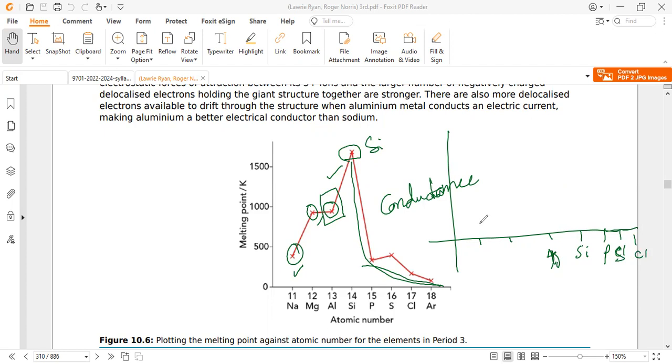From sodium to magnesium to aluminum, this increases. For silicon, there is slight conductivity, and then it almost touches zero. There is almost no conductivity, because they have no free delocalized electrons. But silicon is slightly exceptional because of its very few delocalized or free electrons, and it is called a semiconductor. So conduction within metals increases as the number of delocalized or metallic electrons increases.